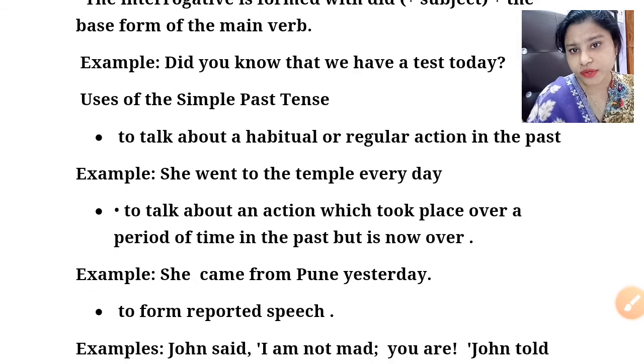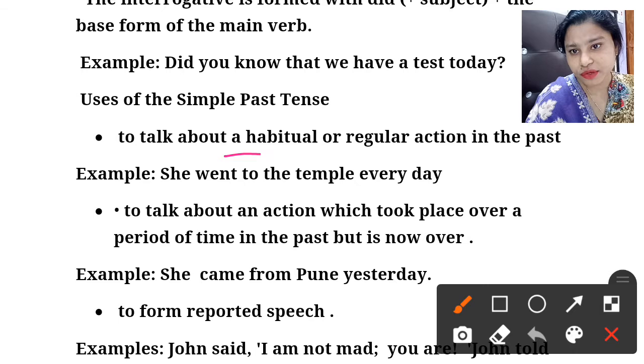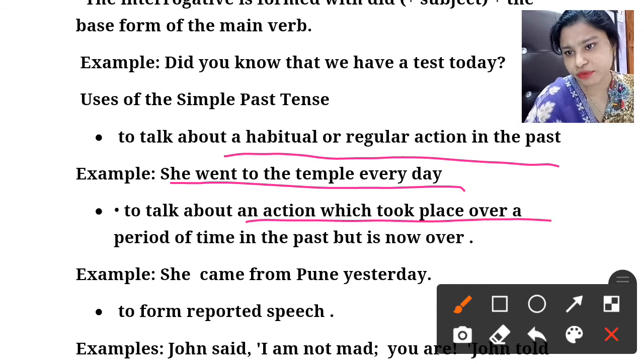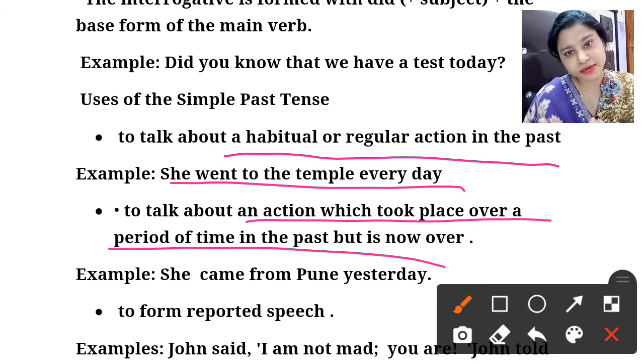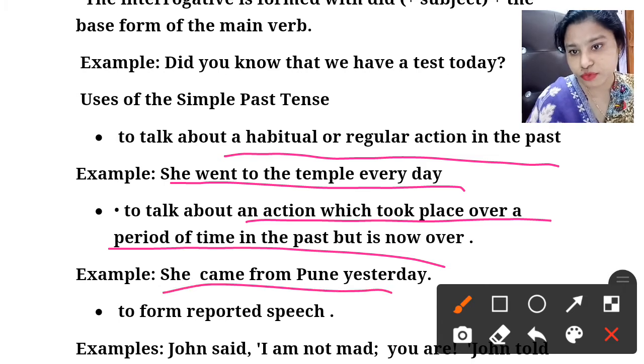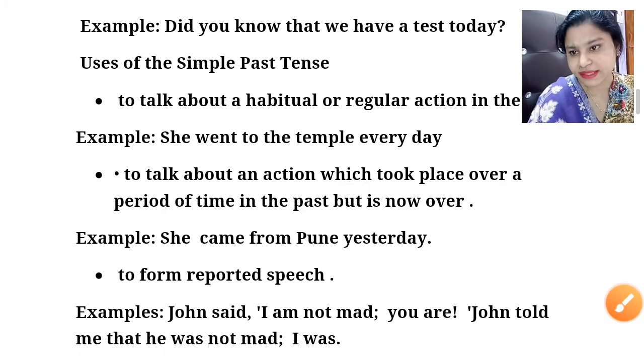Now some more uses of the simple past tense. We use it for habitual or regular actions in the past. She went to the temple every day. A regular action that was going on in the past. And it is also used to talk about an action which took place over a period of time in the past but is now over. Example: she came from Pune yesterday. See, a definite time will always be given in the simple past tense.